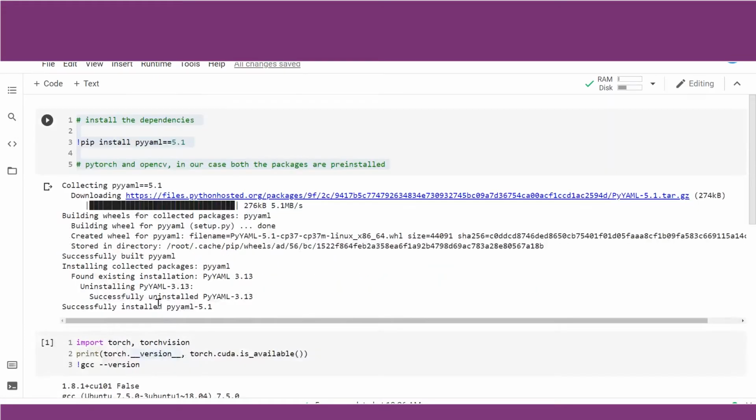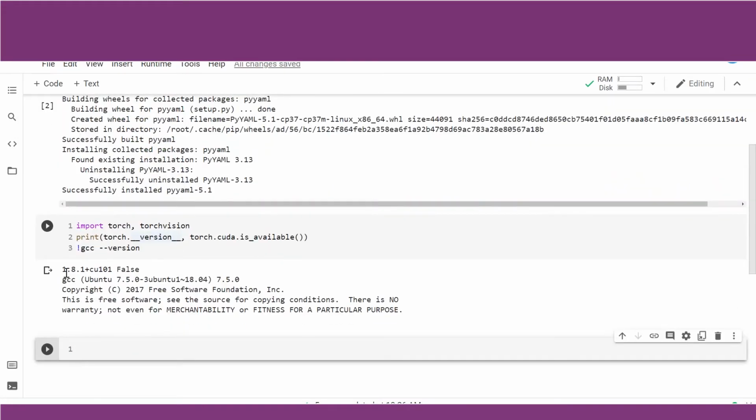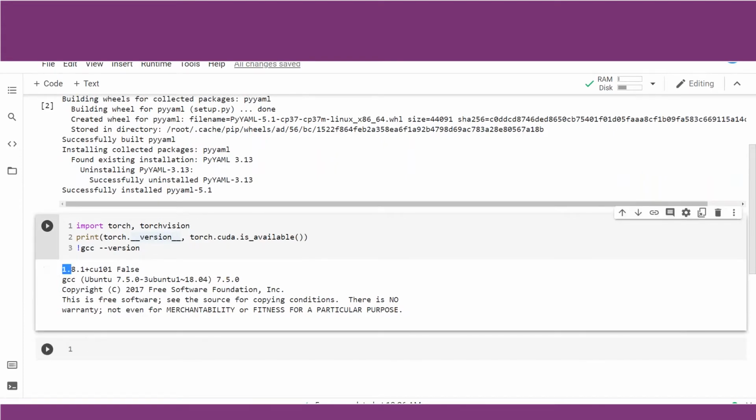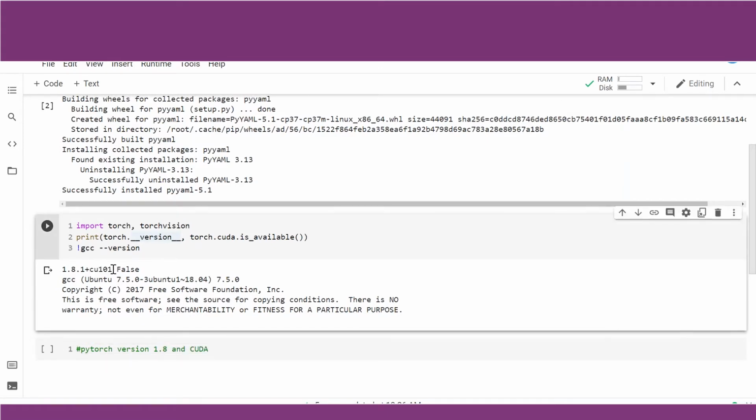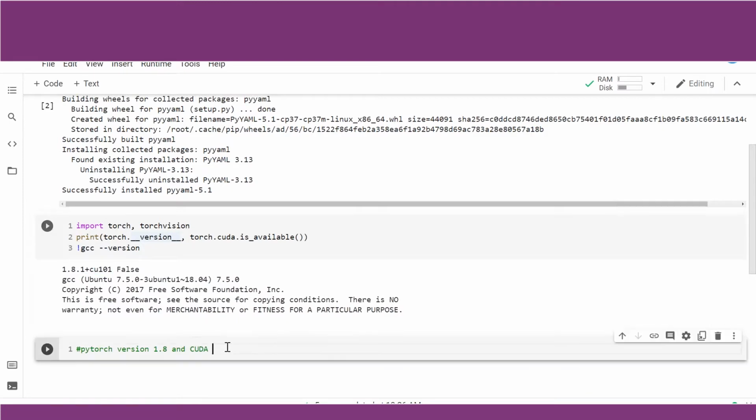Now let us start again by importing Detectron. It can be seen from the import which we had done earlier that we have PyTorch version 1.8 and CUDA version 10.1 installed.